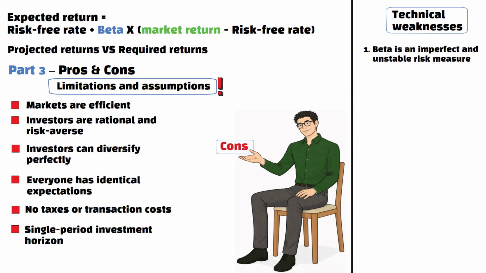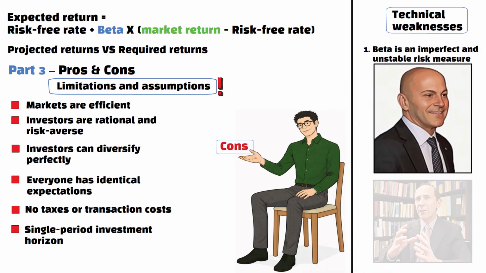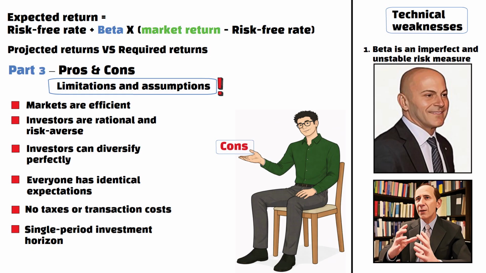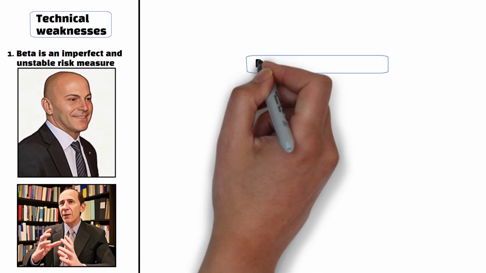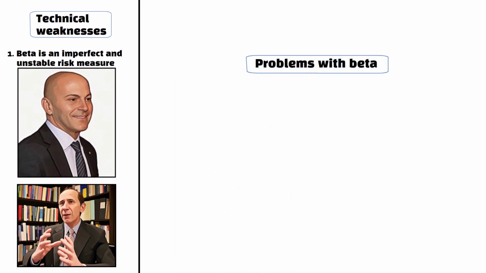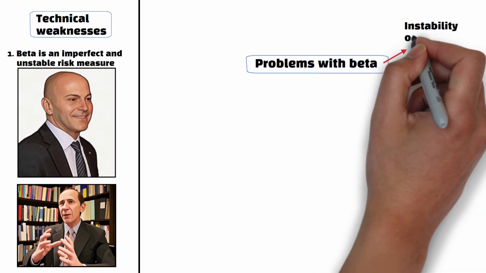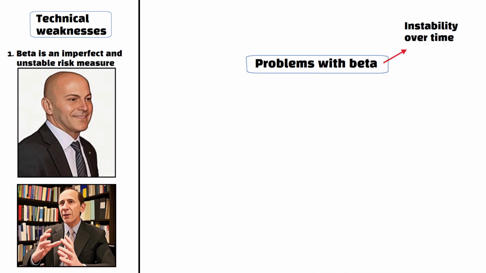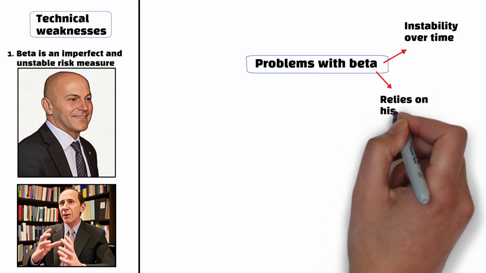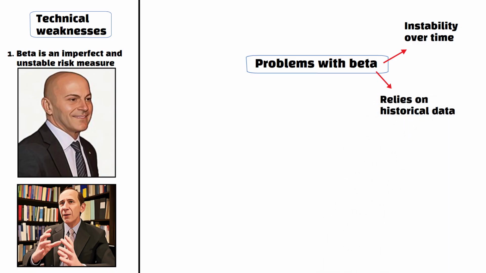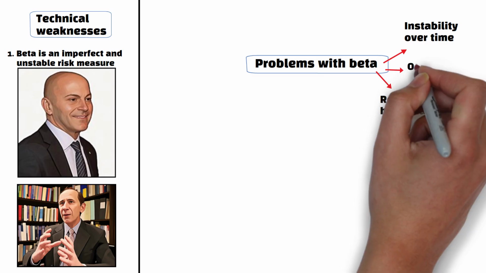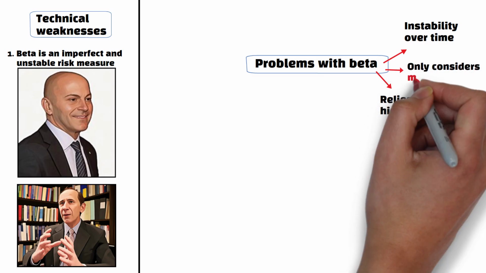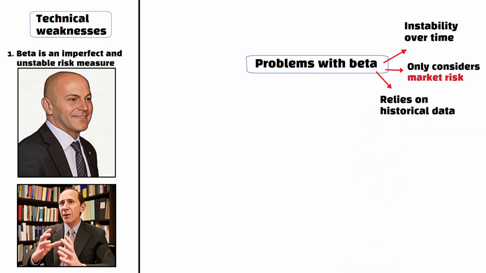The weaknesses are well documented, but you must also be aware of the model's main technical weaknesses before using it. Firstly, beta is an imperfect risk measure. Research by Eugene Fama and Kenneth French found that beta alone does not reliably explain differences in returns. Problems with beta include instability over time because no standard time frame is set. Also, it relies on historical data, which may not accurately reflect future risk. And lastly, it only considers market risk, not company-specific risks like management and company fundamentals.